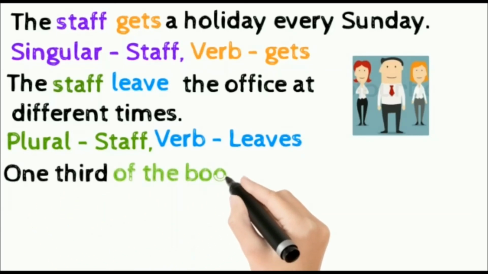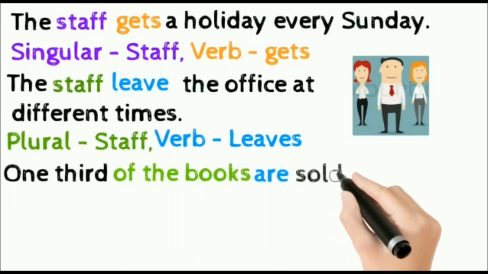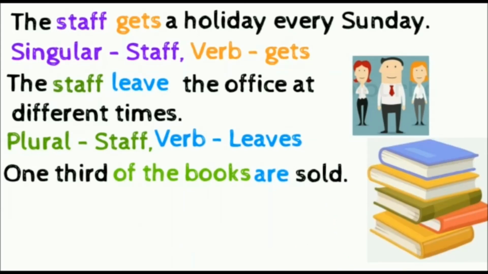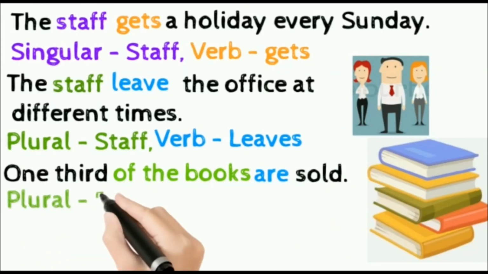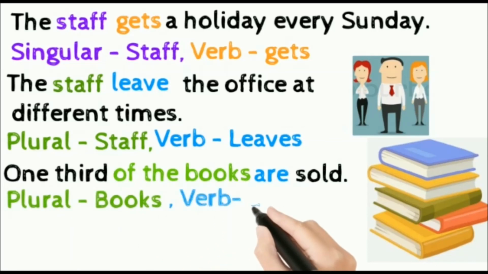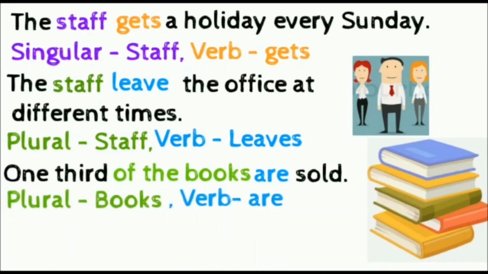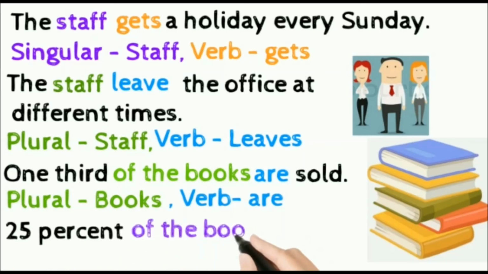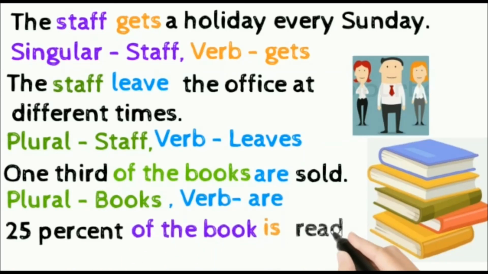One third of the books are sold. Here, we take care of the noun which is before the verb, it is plural, therefore the verb is also plural. 25% of the book is read. Here again, book is singular, and therefore we use the singular form of the verb, which is is.